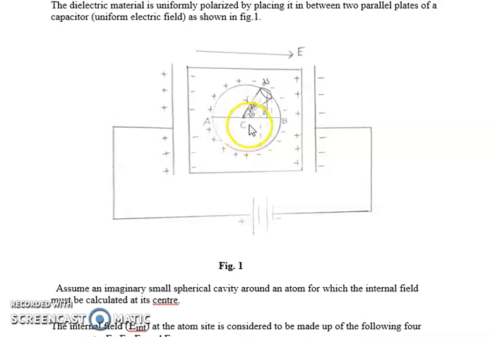Let me consider one such atom C. Now let us imagine a spherical cavity around this atom C. So let C be an atom inside the dielectric material. Let us imagine a spherical cavity around this atom C. Our aim is to find out the internal field acting at this atom site C.